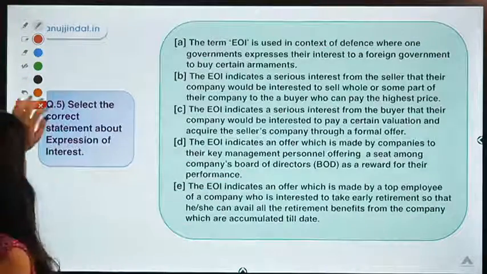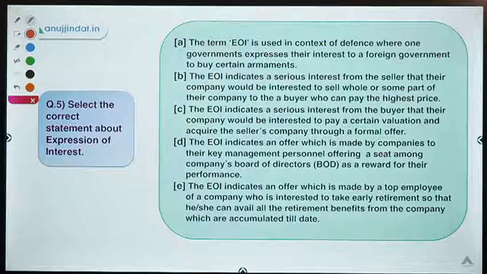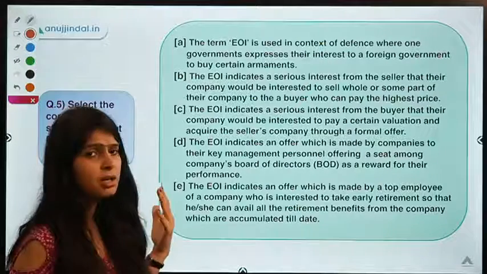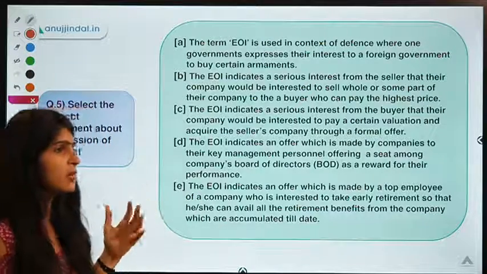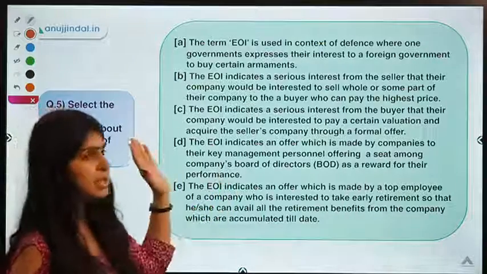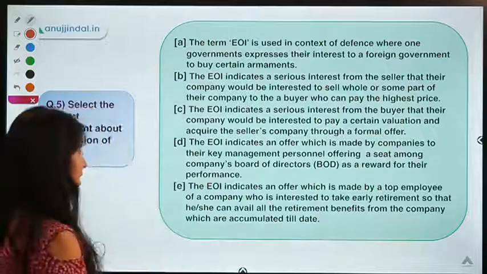Moving ahead to the last question. Here is your last question for today, which says: select the correct statement about expression of interest. So this also comes from your doubts. Expression of interest, the meaning of it. Five statements are given to you which explain the meaning of this term. You have to select the correct one.